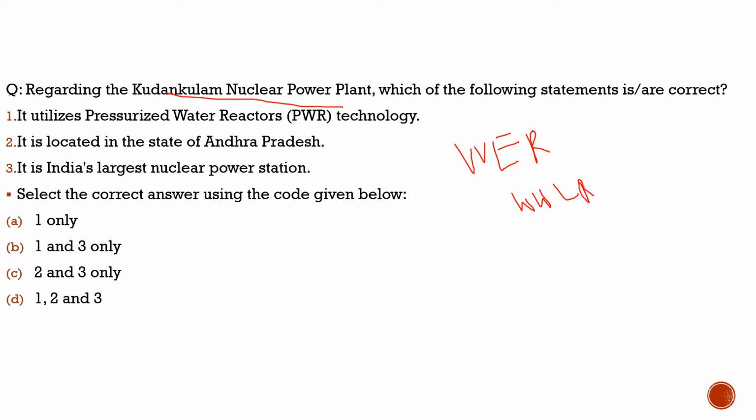About this Kudankulam nuclear power plant, it is located in Tamil Nadu. About this, we should know that it is jointly developed by Russia and India. About this, you should know.